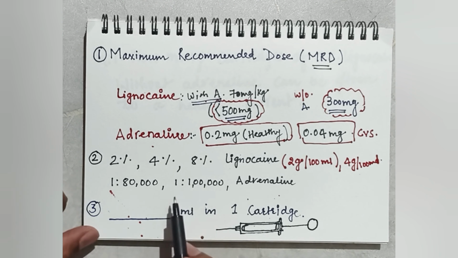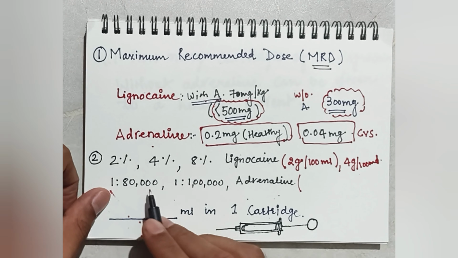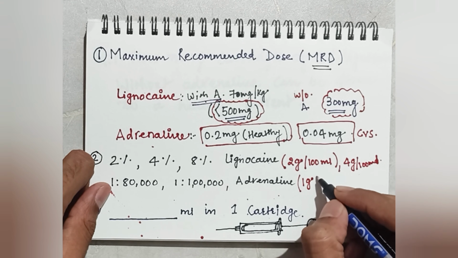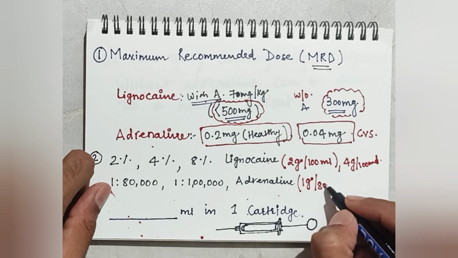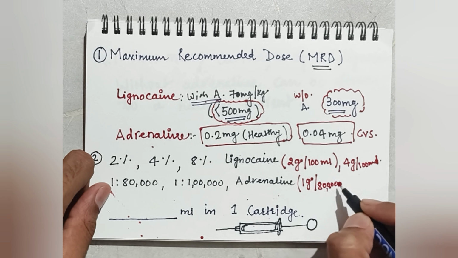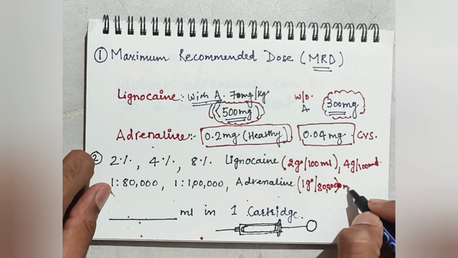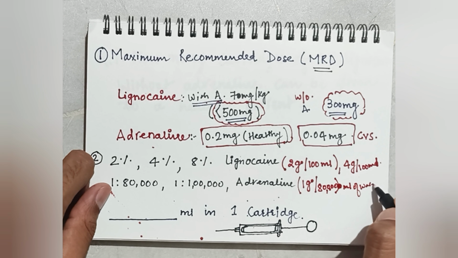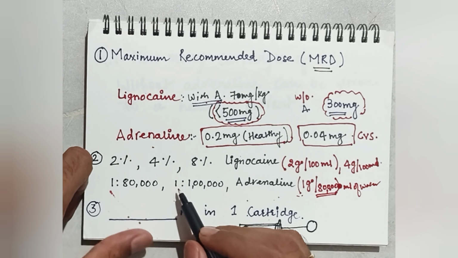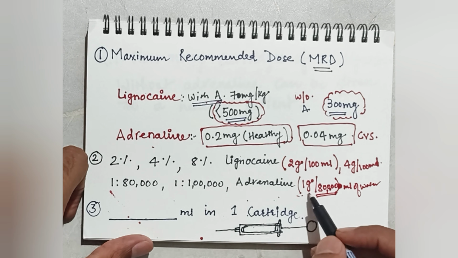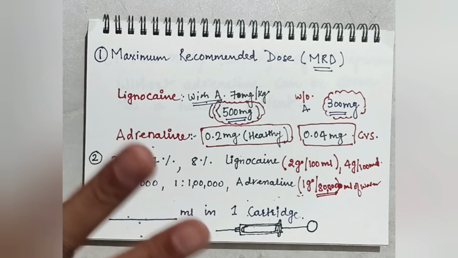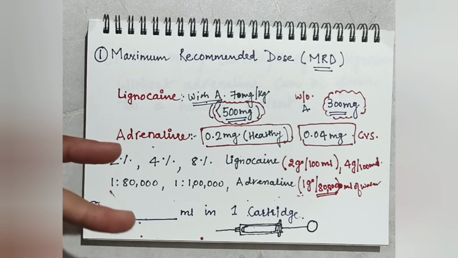For adrenaline, 1 in 80,000 means 1 gram of adrenaline in 80,000 ml of water. If it is 1 in 1 lakh, it means 1 gram of adrenaline in 1 lakh ml of solution. This is the second thing you have to learn.